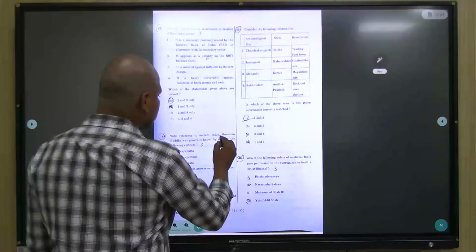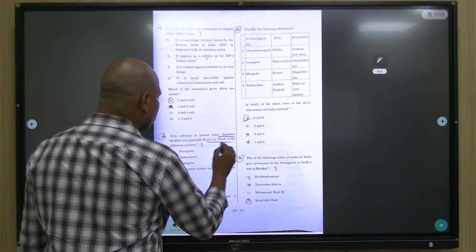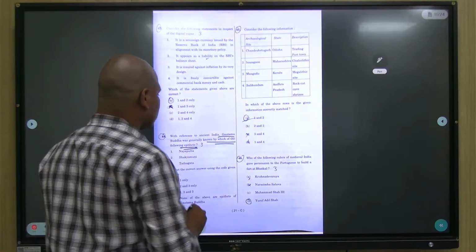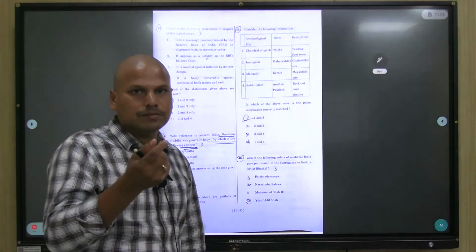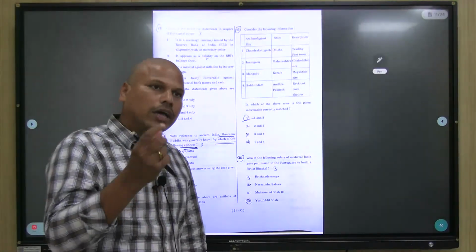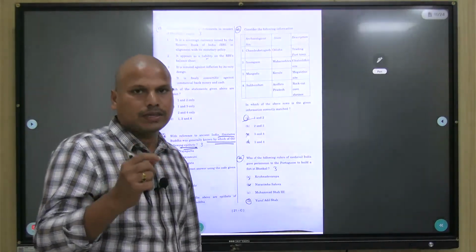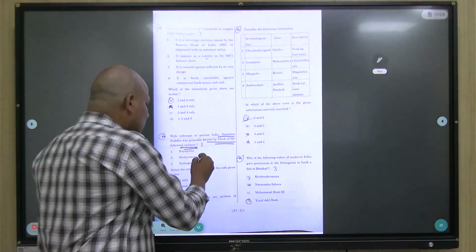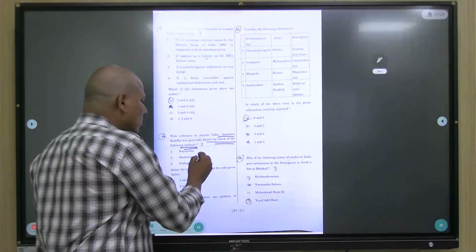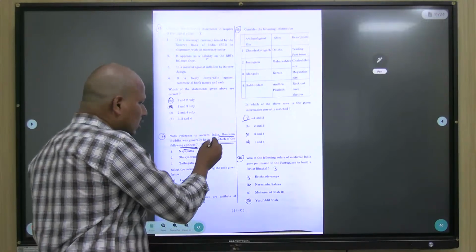With reference to ancient India, Gautam Buddha was generally known by which of the following epithets? An epithet means other names given to that particular person, even to certain time periods. So there are other names given. Shakyamuni, Tathagata. These are the two epithets that are associated with Gautam Buddha.